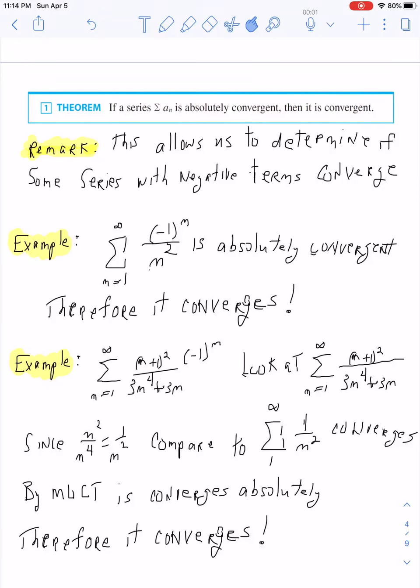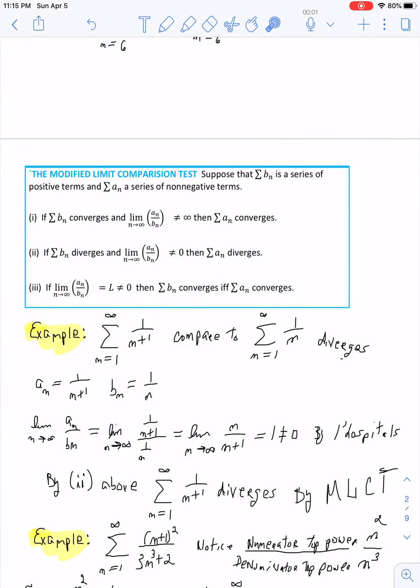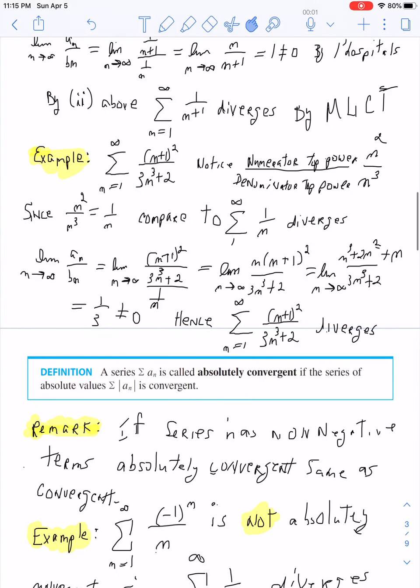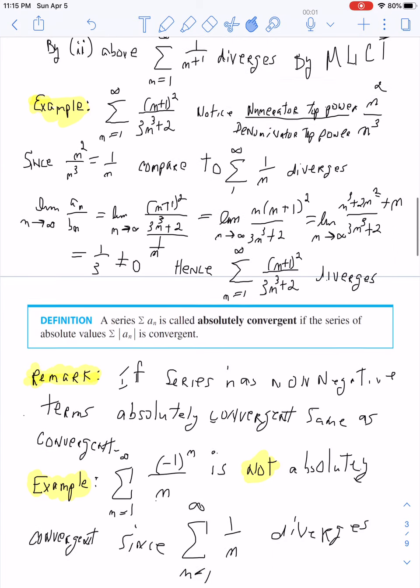Today the question is, well, what happens to series that don't have all non-negative terms? Remember that if we had series with non-negative terms, we were able to sometimes use the modified limit comparison test. That is for series with non-negative terms. What if they don't have non-negative terms? Well, sometimes we can apply other results.